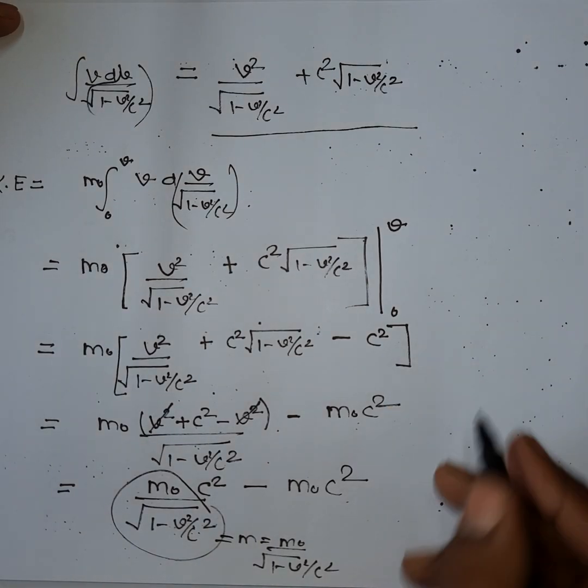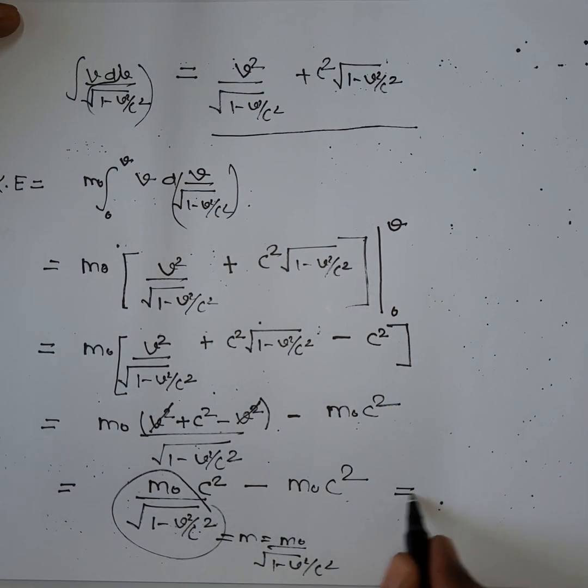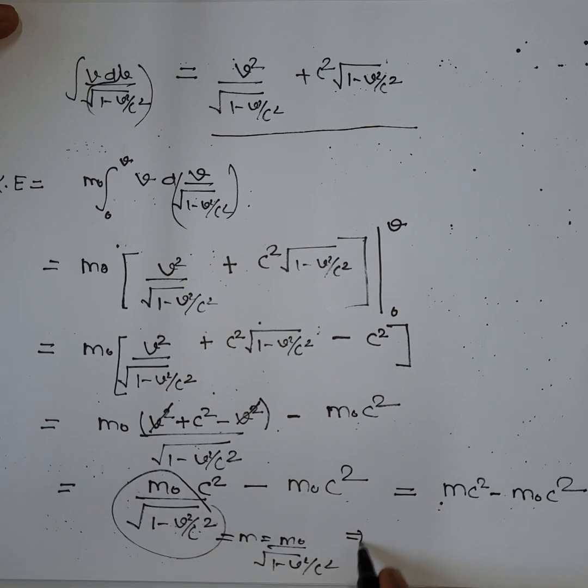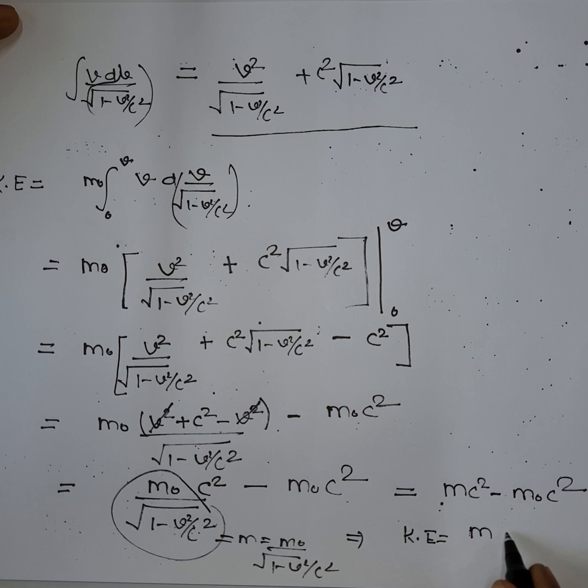So you can write it as mc square minus m naught c square, or simply you can say that kinetic energy is equal to mc square minus m naught c square.